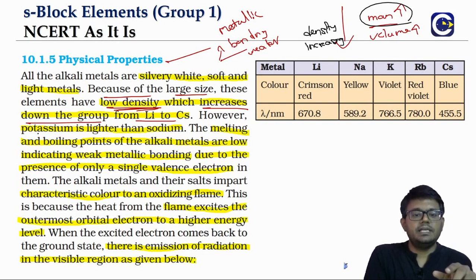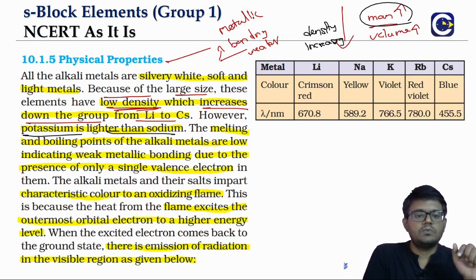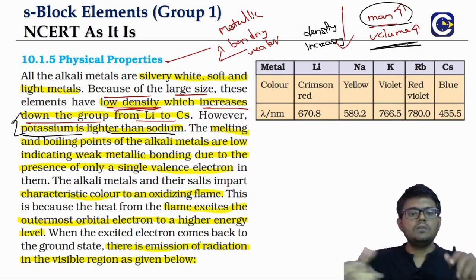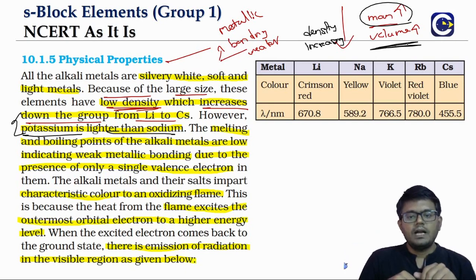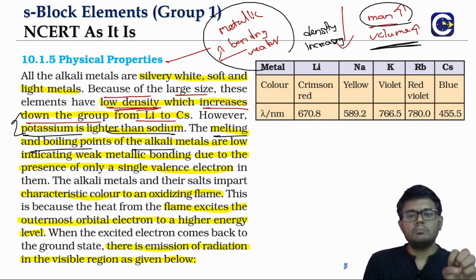But there is an exception here. Okay, the potassium will be lighter than sodium. So in case of potassium, the increase in volume will be dominating. And when it comes to the melting points or boiling points, for the same reason, metallic bonding being weaker, the melting points and boiling points of alkali metals are low.